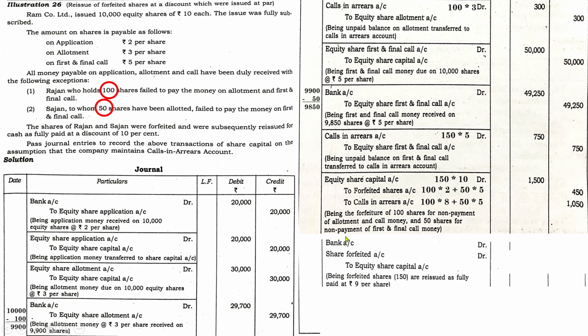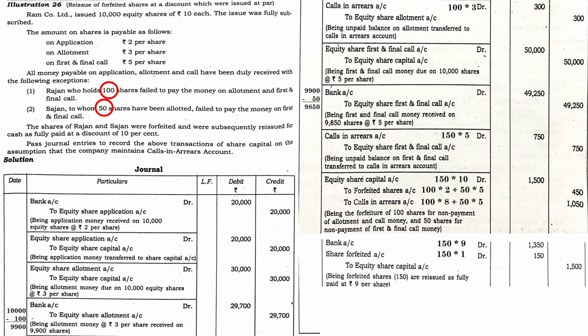The shares which you are going to reissue are 150 shares, so 150 is reissued at discount, and here 10% is a discount, so the value of the share was 10 and 10% of 10 is 1, so the company is going to receive the money for 150 into 9. So 150 into 9, 1350. Share forfeiture, you will show the amount of discount, and total number of shares reissued are 150, 100 plus 50, and discount was rupees 1, so it will be 150 rupees. And total equity share capital which your company is going to reissue is 1500.